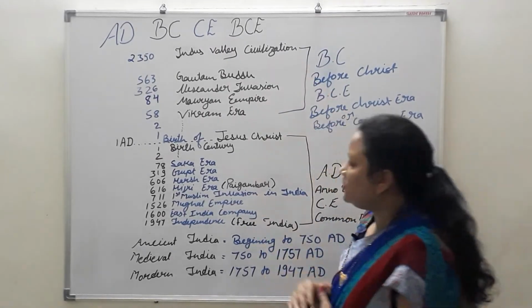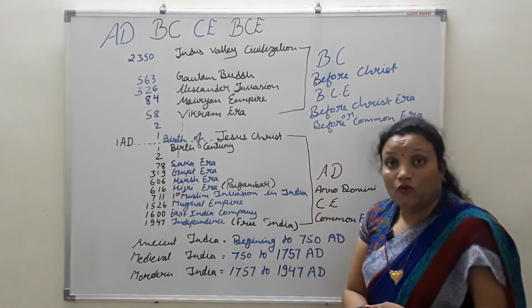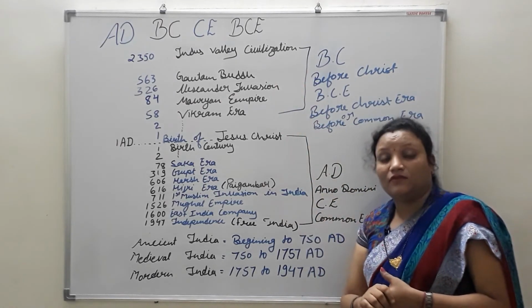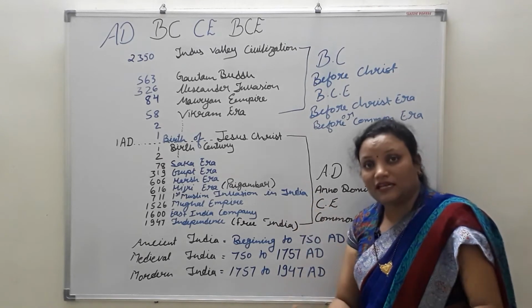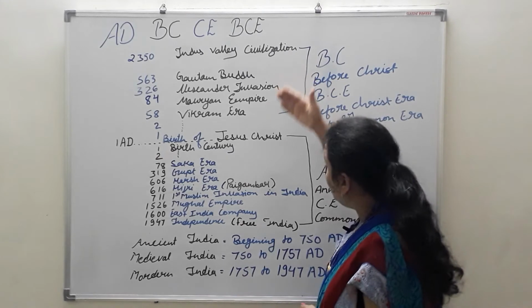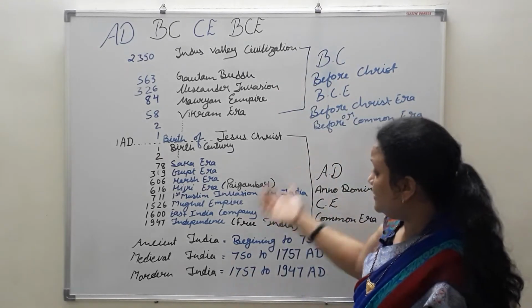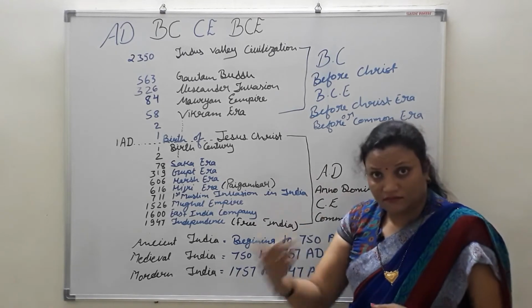When we calculate all these dates, it means about 5000 years ago birth on the earth took place. We have seen that there are so many incidents, so many eras, so many calendars.